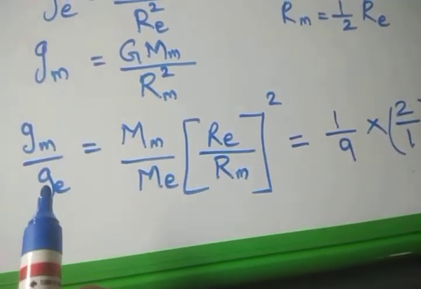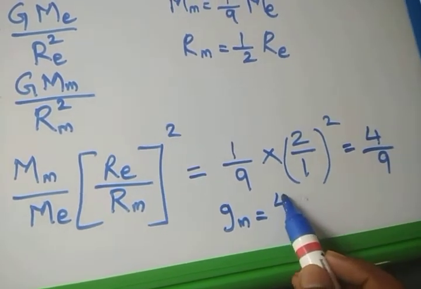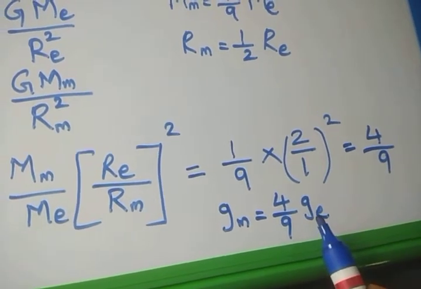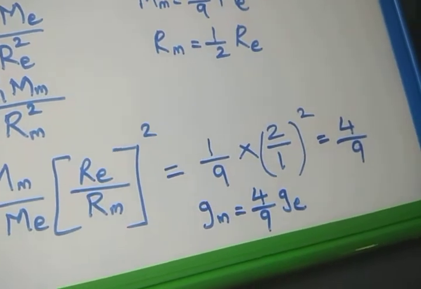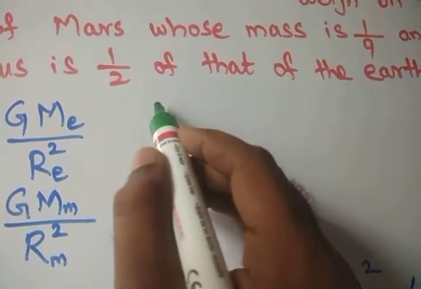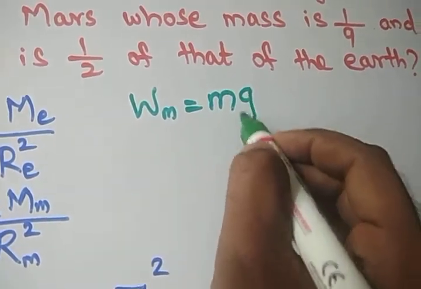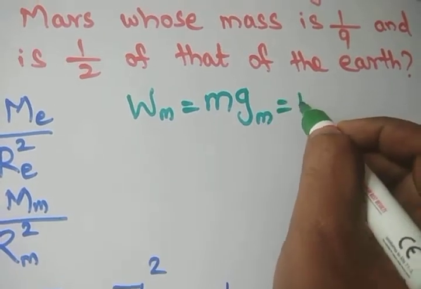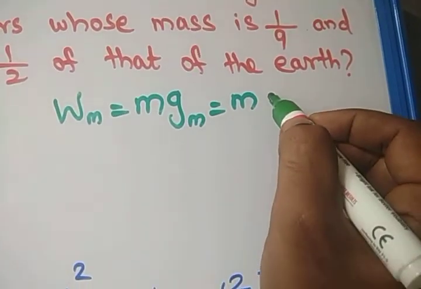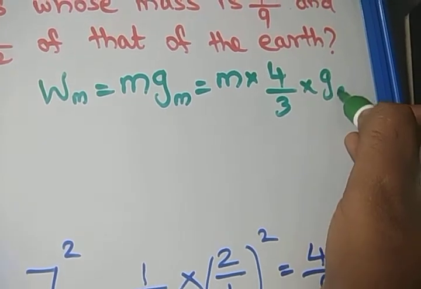So what we will get? The ge comes here, meaning gm, which is the gravity of Mars, is equal to 4 by 9 times the gravity of the earth. So what is the weight of the body? Very simple. Weight of the body on Mars is equal to mass into gravity of Mars. So the gravity of Mars is given by gm is equal to 4 by 9 times of ge, which is 4 by 9 times the gravity of the earth.